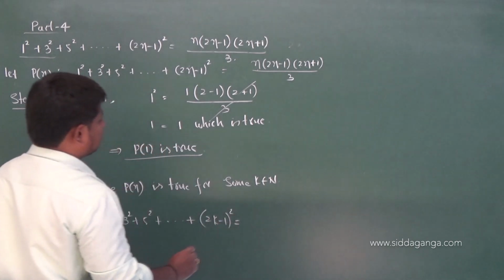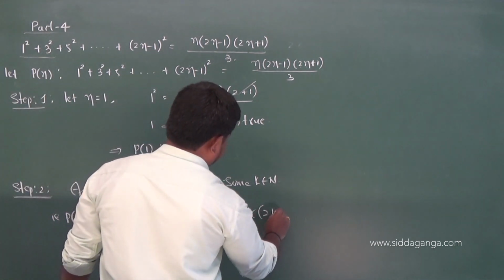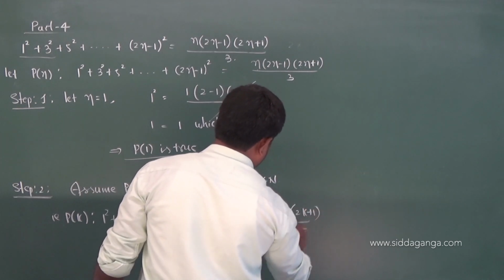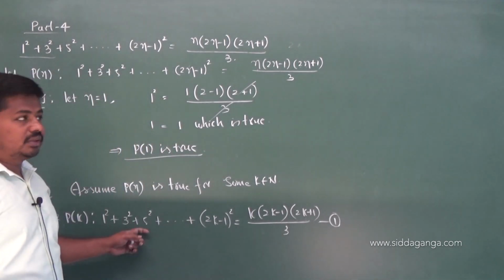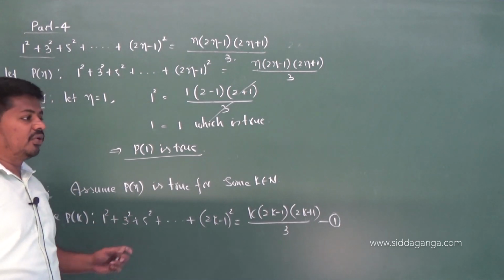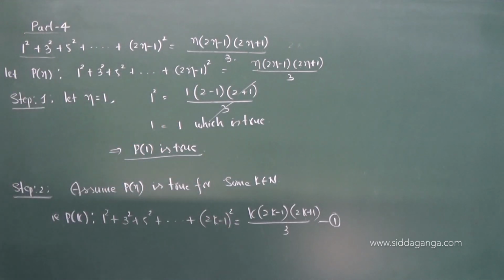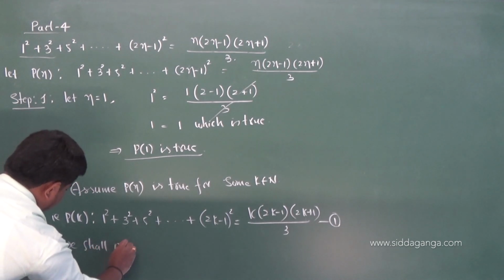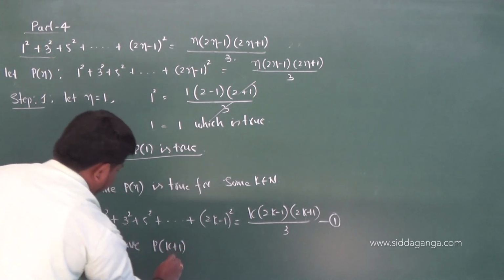You mean in place of n, replace n by k, that's it. That is equal to k into 2k minus 1 into 2k plus 1 by 3, take it as equation 1. This is what we assumed to be true, for k natural numbers. So by assuming this, what we have to prove? We have to prove this is true for k plus 1 natural numbers also. We shall prove P of k plus 1 also true.